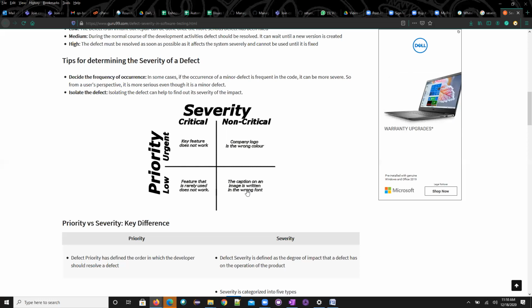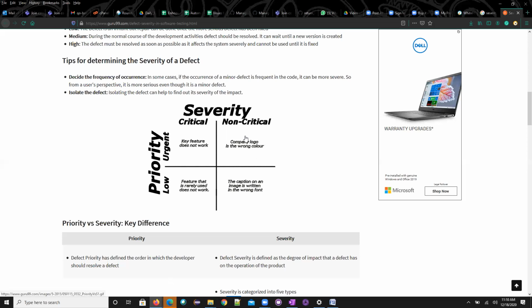Okay, so now we understood what severity and priority are, what the basic difference between them is, what the different levels in severity and priority are, and the combinations: high priority low severity, low priority high severity, high priority high severity, low priority low severity. So these are the quadrants which we have understood.